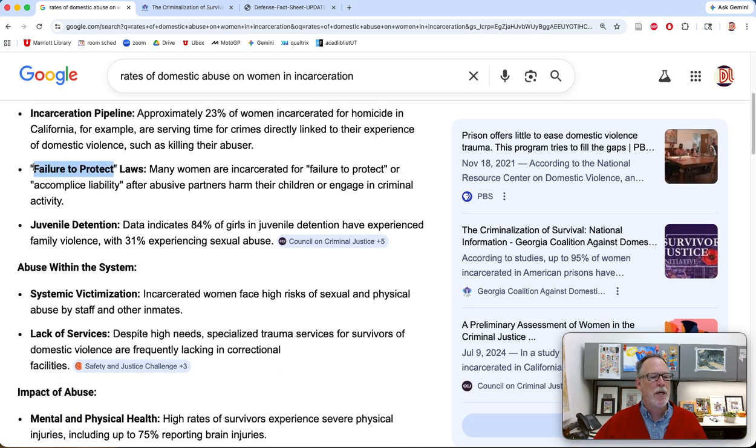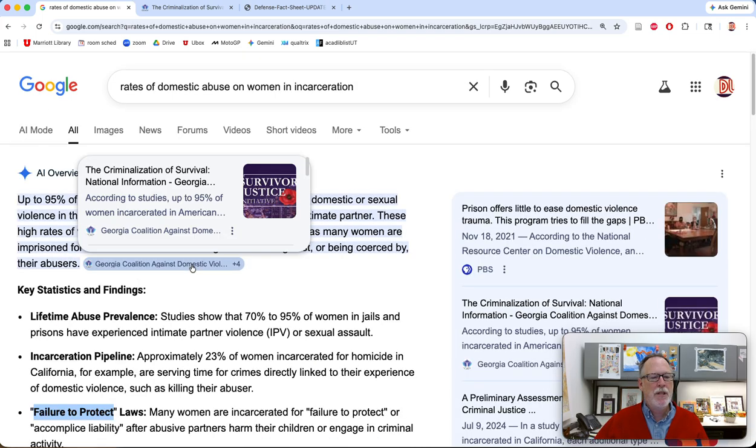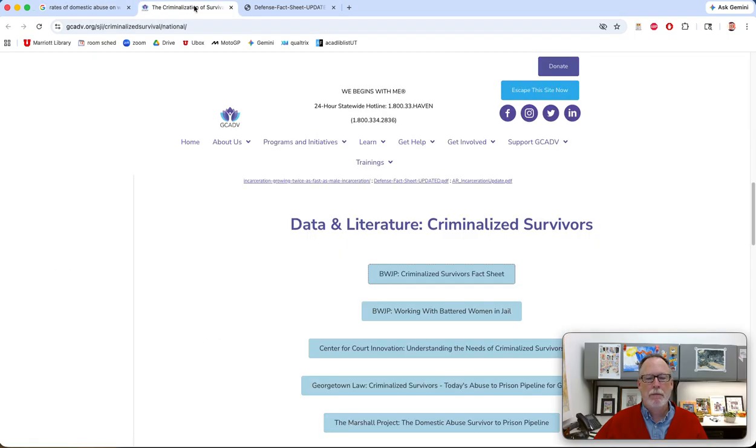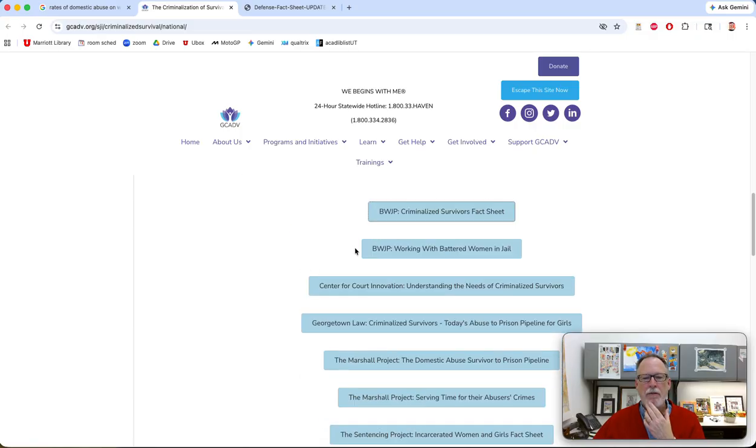So like failure to protect laws. Another one that I got was criminalized survivors. But I went to this, and I found there was a group here, an advocacy site, and they have reports for things to look at.